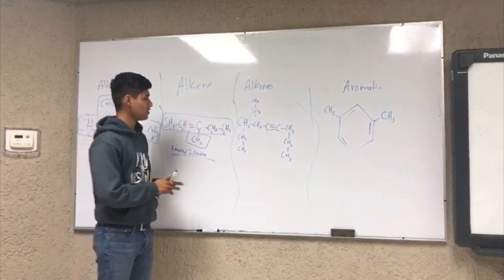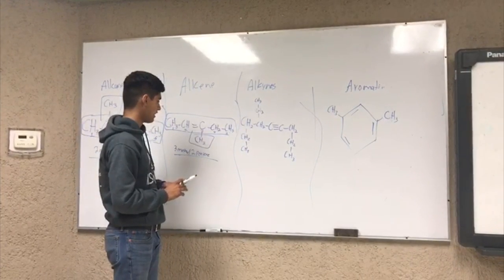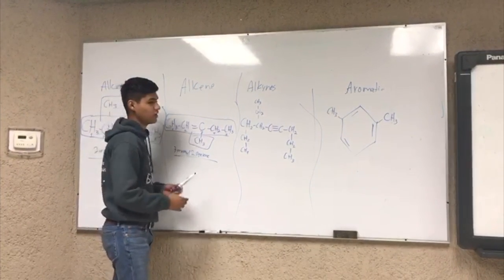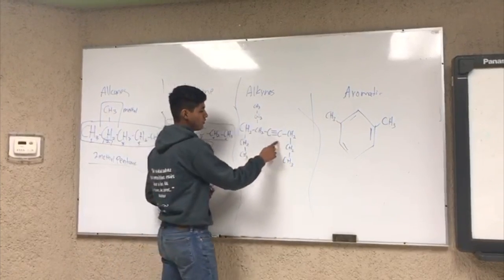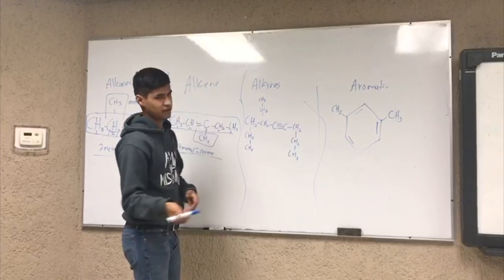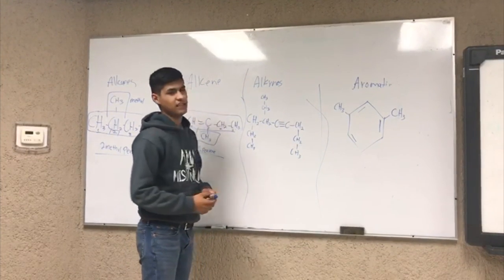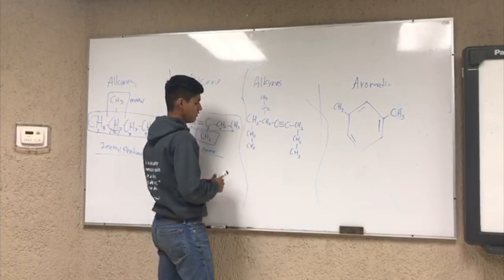Well, now we're going to explain the alkynes. In this case, it is the same as the alkene. We're going to take priority from the triple bond of the alkynes. And the next rules are the same ones. First, we need to take the longest chain of carbons.